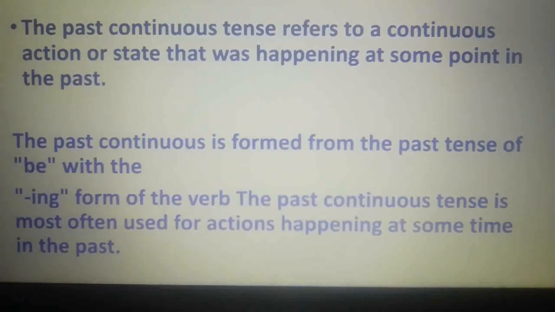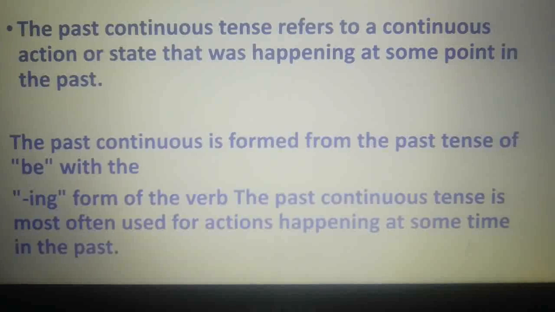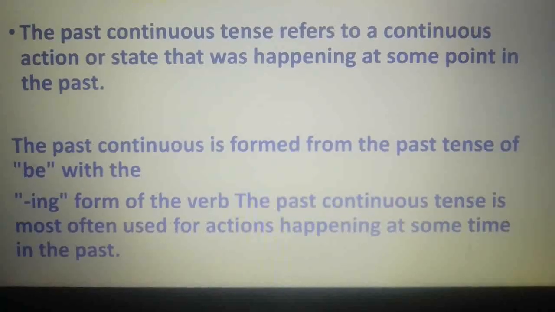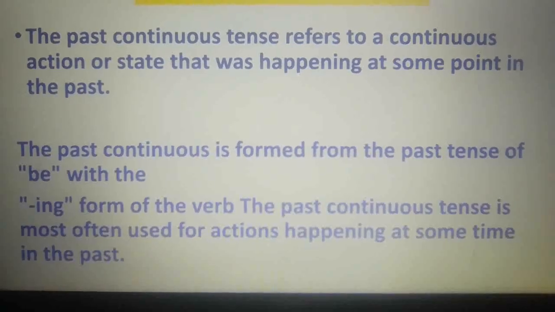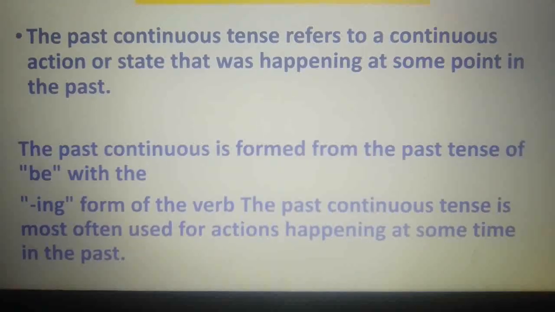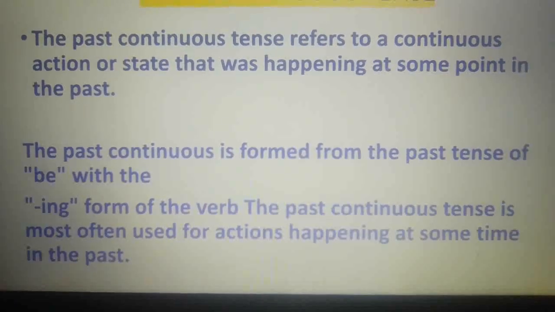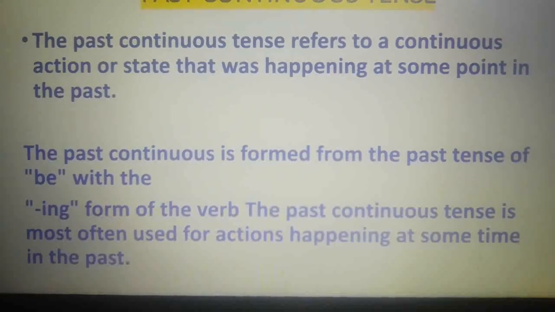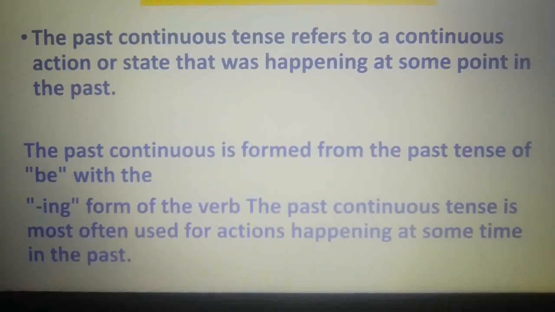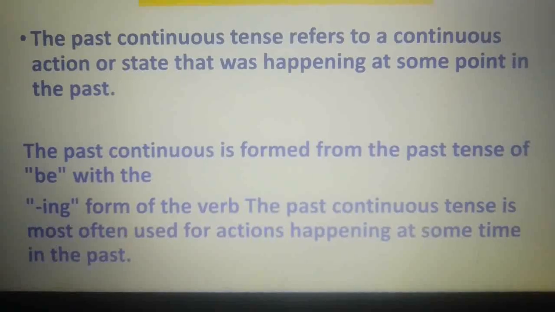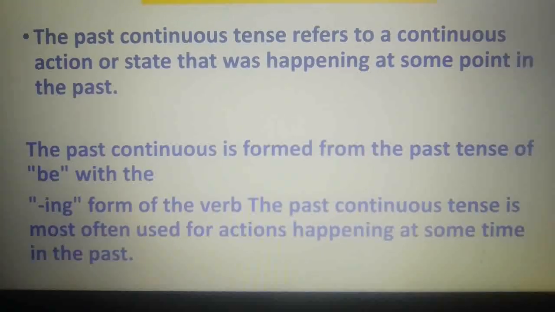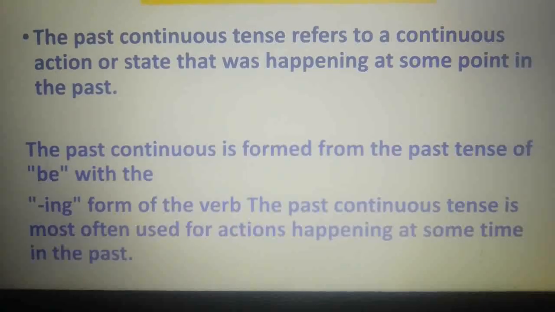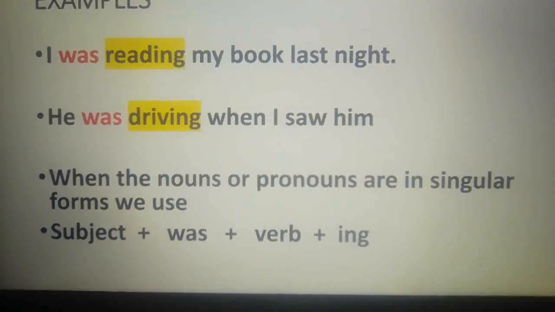The past continuous tense refers to a continuous action or a state that was happening at some time in the past. The past continuous is formed from the past tense of be with the ing form of the verb. The past continuous is the most often used for actions happening at some time in the past.